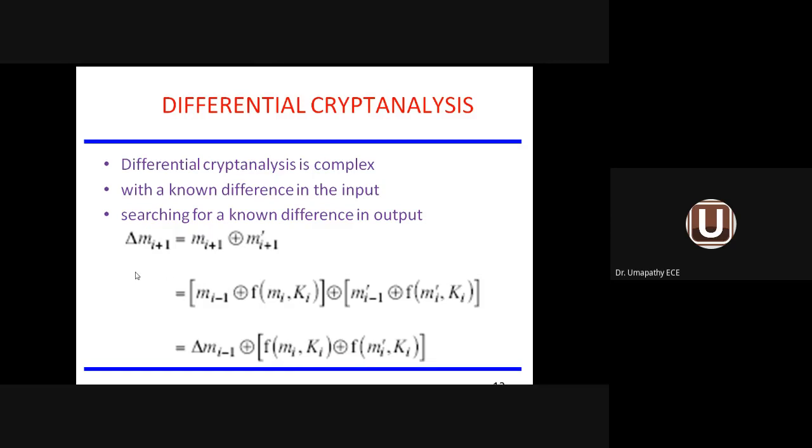You can see the mathematical expression: delta m_{i+1} equals, delta means difference. So what is the difference we come across? m_{i+1} and m complement_{i+1}. How do you find the difference? XOR operation. How does the XOR gate operate?